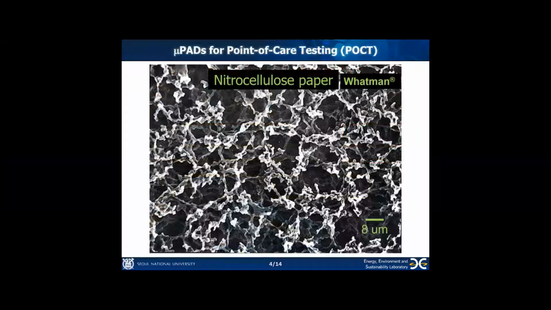This is a scanning electron microscope image of paper. It can be used as a microchannel because it has a pore size of 10 micrometer with the nitrocellulose structure. Paper-based microchannels are easy to parallelize for securing required sample volume for sensitive detection.